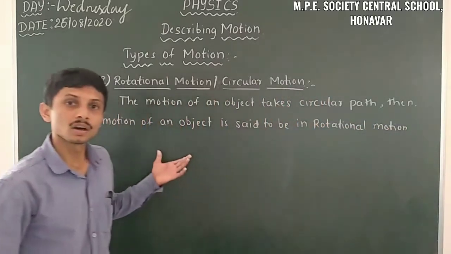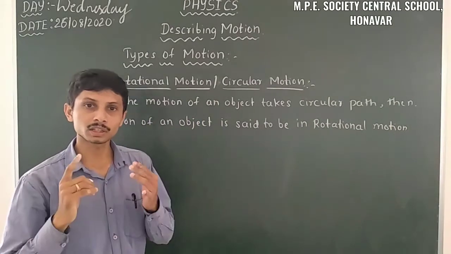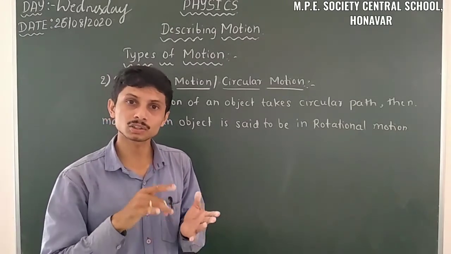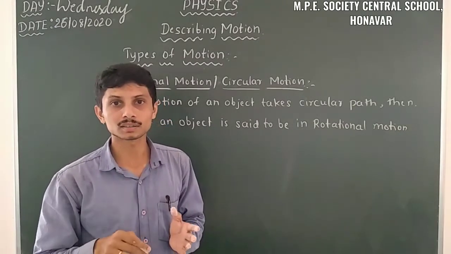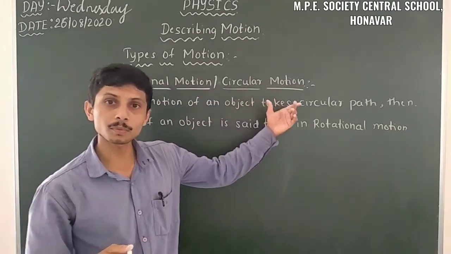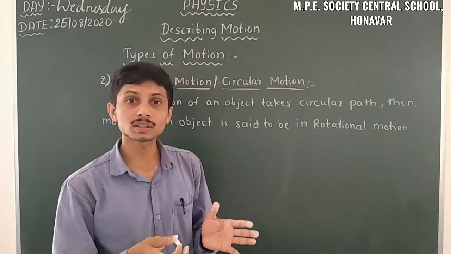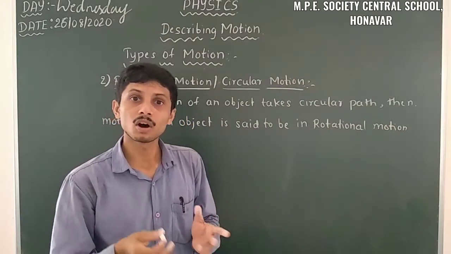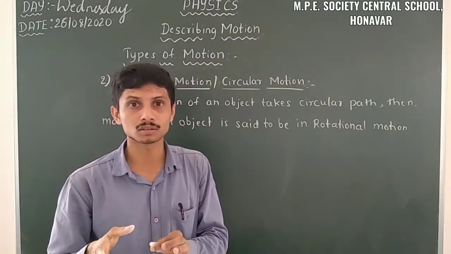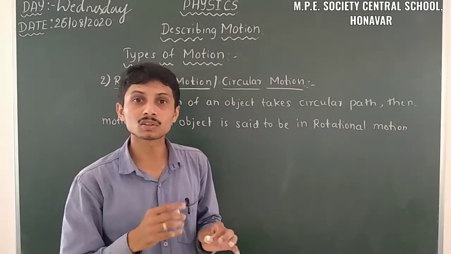So what are the examples here? The revolution of Earth, the rotation of Earth around the Sun, the rotation of the Moon around the Earth. These are all examples of rotational motion. Also, we are observing the ceiling fan, or the motion of the hands in a clock. There the hands move in a circular motion.